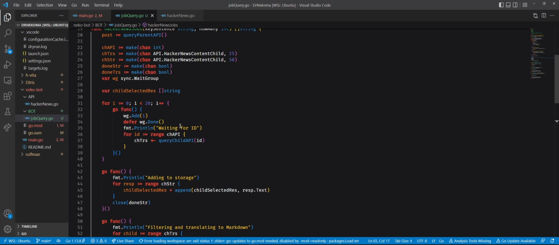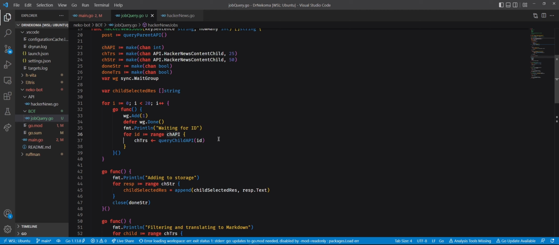So let's go. The first group of workers that we're creating is 20 workers. How do you create a worker? You create a go function. That's how you create a worker. We are creating 20 of them. So we have 20 workers that are picking whatever is inside the channel. Wait, what is WG?